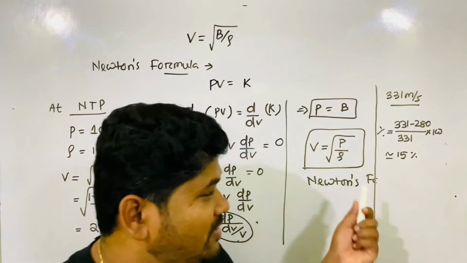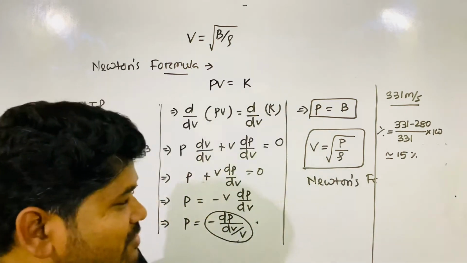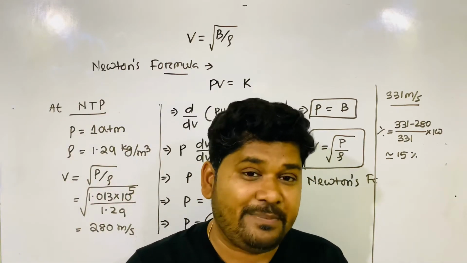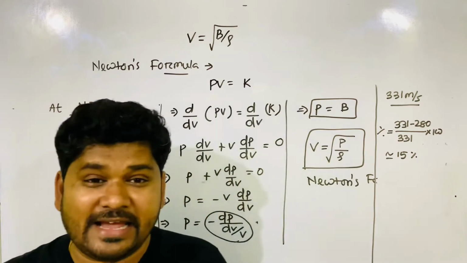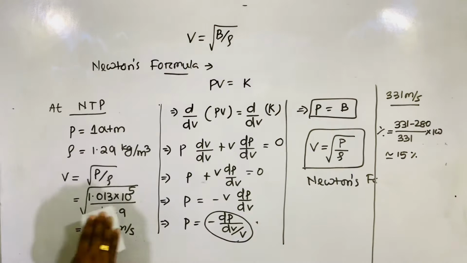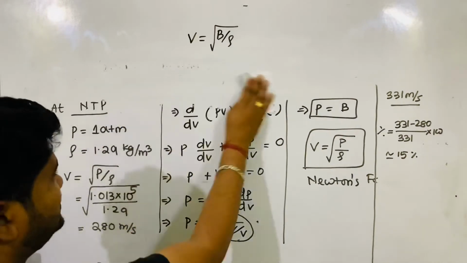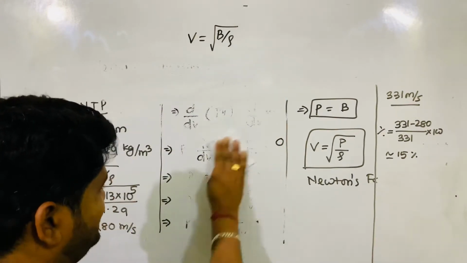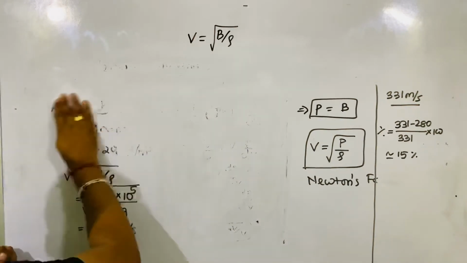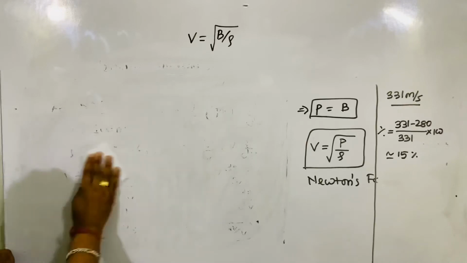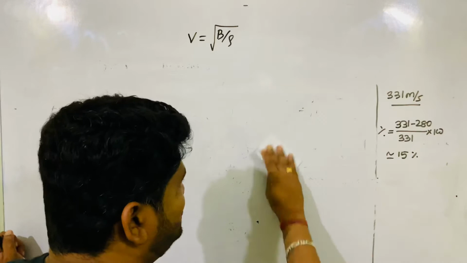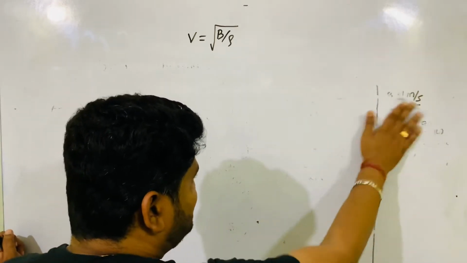But then who corrected this formula of Newton? Another scientist came, Laplace. Laplace came to correct Newton's formula. Now let's discuss Laplace's correction. What changes did Laplace make, and what did Laplace say actually about Newton's formula?